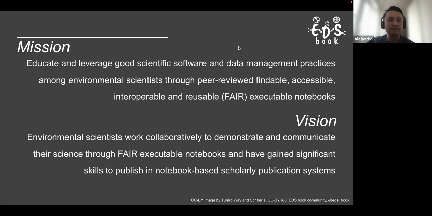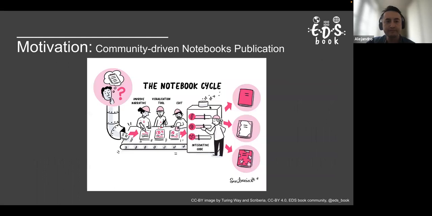Our mission is to educate and leverage good scientific software and data management practices among environmental scientists through peer-reviewed, FAIR executable notebooks. And our vision is that environmental scientists work collaboratively to demonstrate and communicate their science through FAIR executable notebooks, and have gained significant skills to publish in a notebook-based scholarly publication system. It's a topic that I'm very excited about and will say something about later.